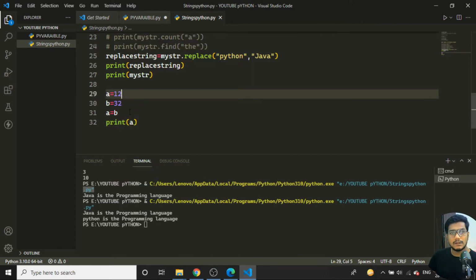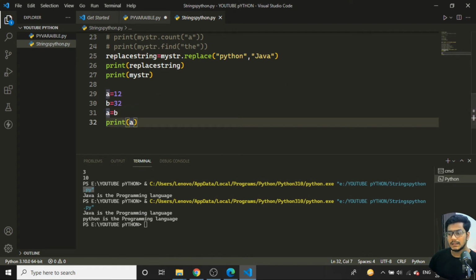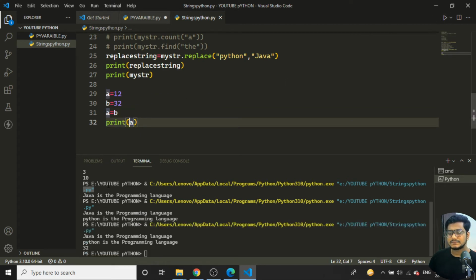So a is 12, right? b is 32. Fine. We are storing an integer value. I'm saying now again a is equal to b. So what it does means whatever the previous value has been stored, it will delete, and whatever new value I am updating, that will get stored into the variable. Then the particular value will be taken inside the statement. You can see I am getting 32 over here.